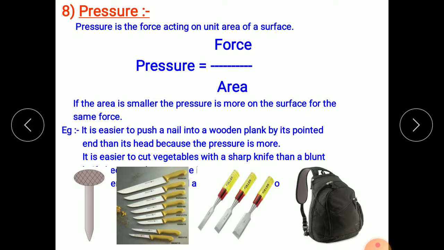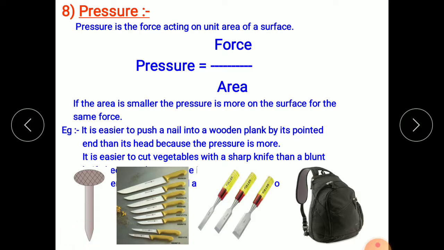You can understand this more easily in these situations. It is easier to push a nail into a wooden plank by its pointed end than its head because the pressure is more. You see the example of the nail. We are able to prick the nail inside a wall due to the presence of this pointed end.